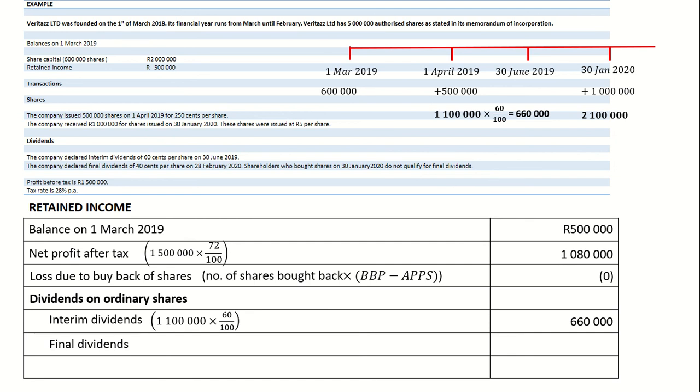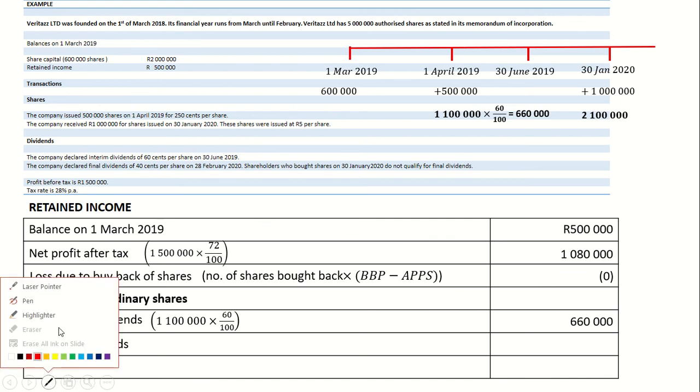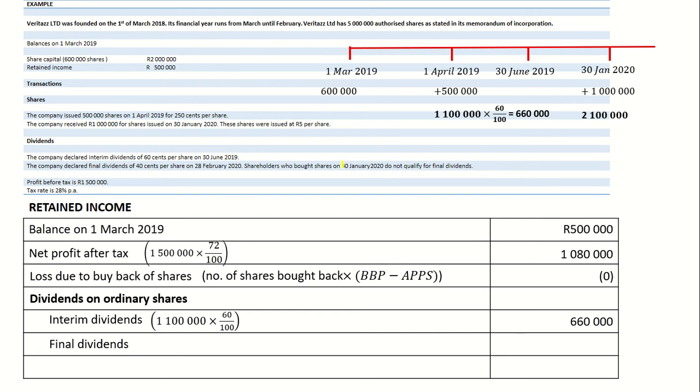I can't use that 2,100,000 shares because I've been told that those shares do not qualify for final dividends. So I will simply exclude them when I calculate my final dividends.